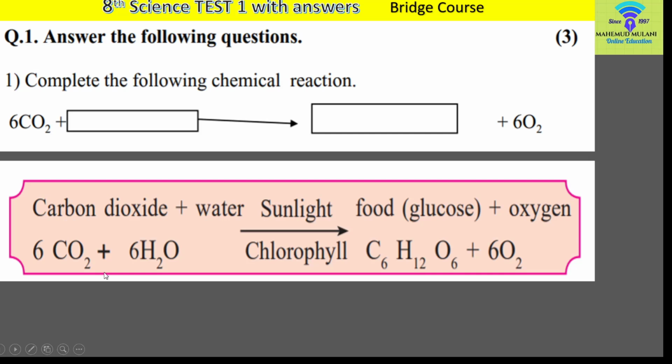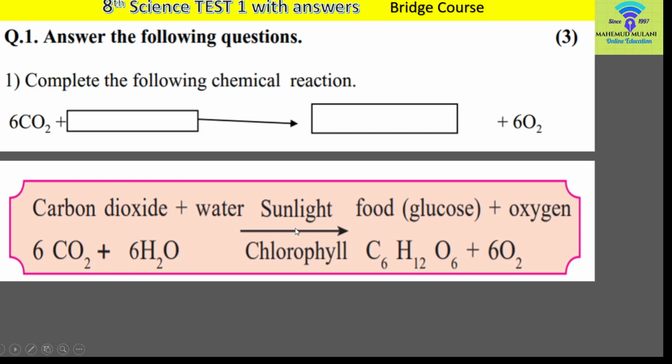You can write 6CO2, meaning carbon dioxide is there. Also, in the process of photosynthesis, water is important. It is written as 6H2O, meaning you have to write 6H2O in this bracket. Otherwise, you can write this total reaction in your answer sheet. It makes no problem. For that process, sunlight is also necessary, and also chlorophyll present in the leaves of the plant.